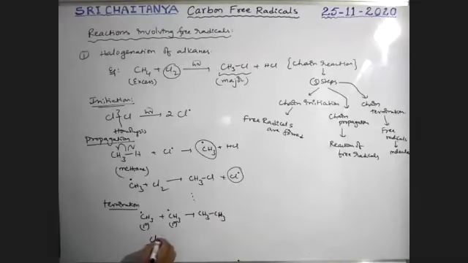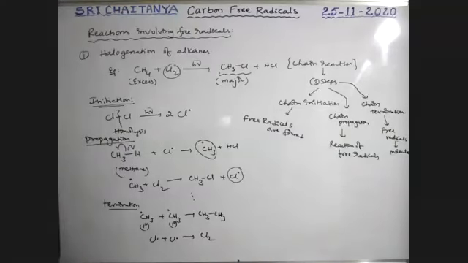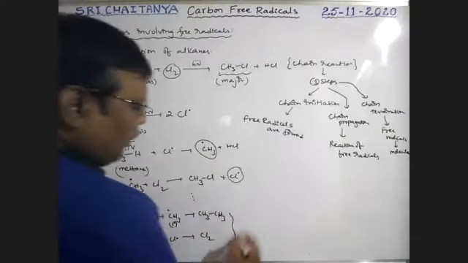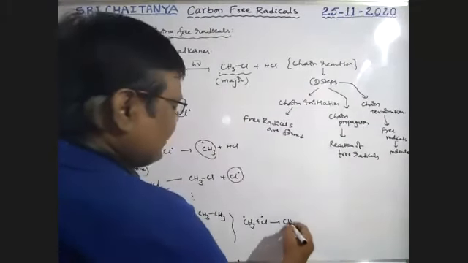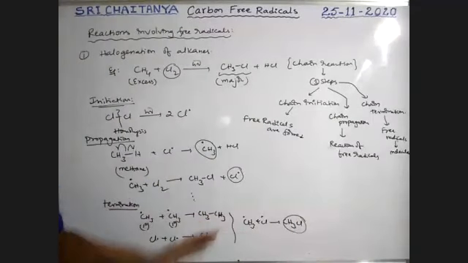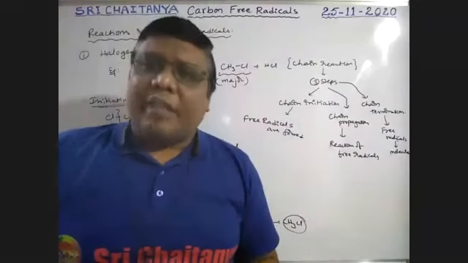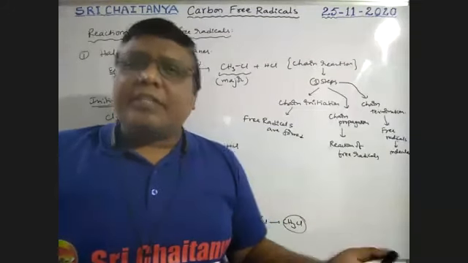A chlorine free radical combined with a chlorine free radical gives Cl2 gas. Or a methyl radical may combine with a chlorine radical to give CH3Cl. So every free radical combines with another free radical and gives neutral molecules. That is termination.